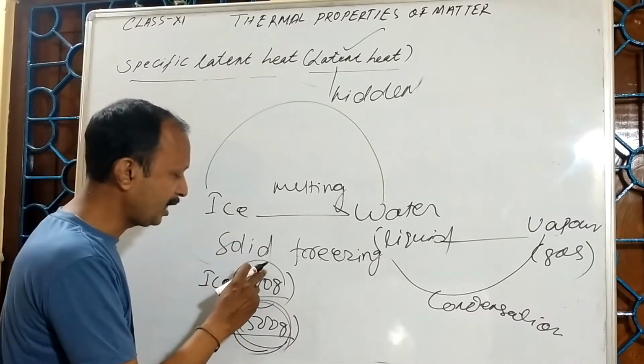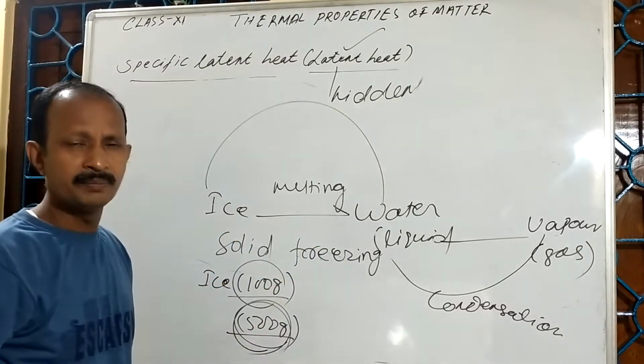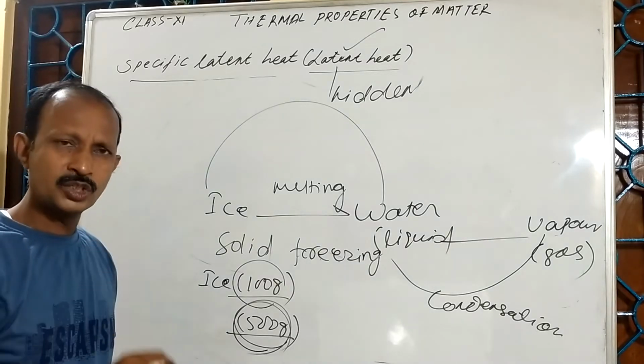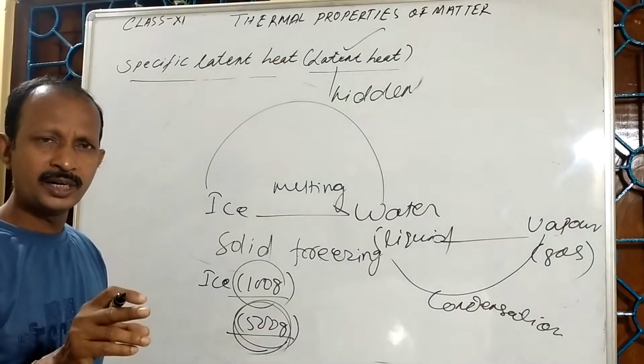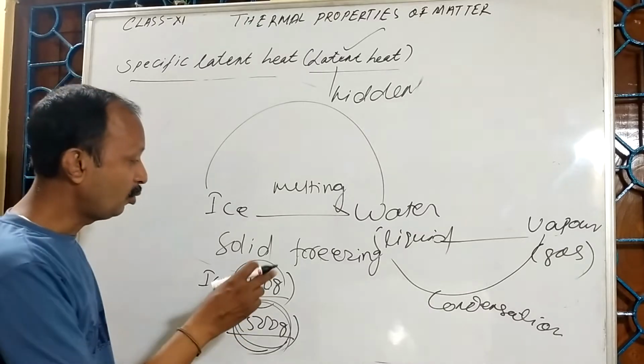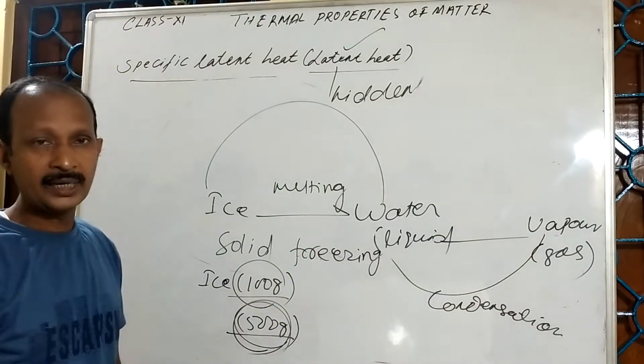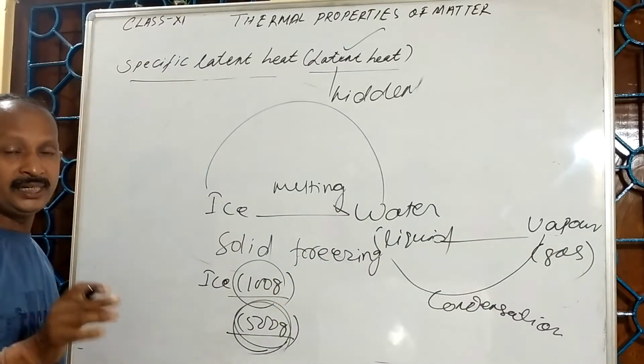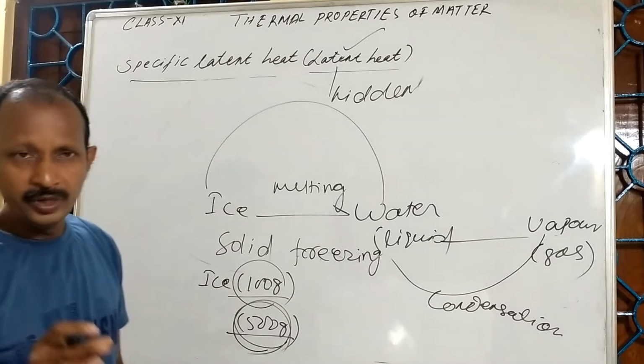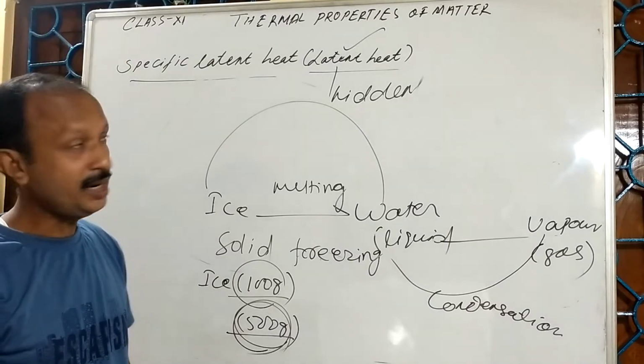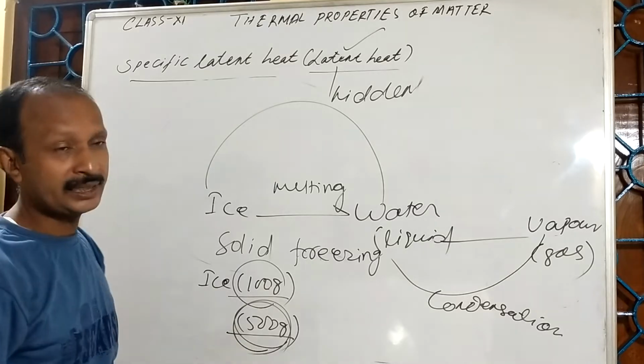If I consider 1 gram of ice converted into water, I have to consider how much heat energy is required by you to convert 1 gram of ice into water. So when the latent heat is expressed for unit mass of the substance, we say that is specific latent heat.